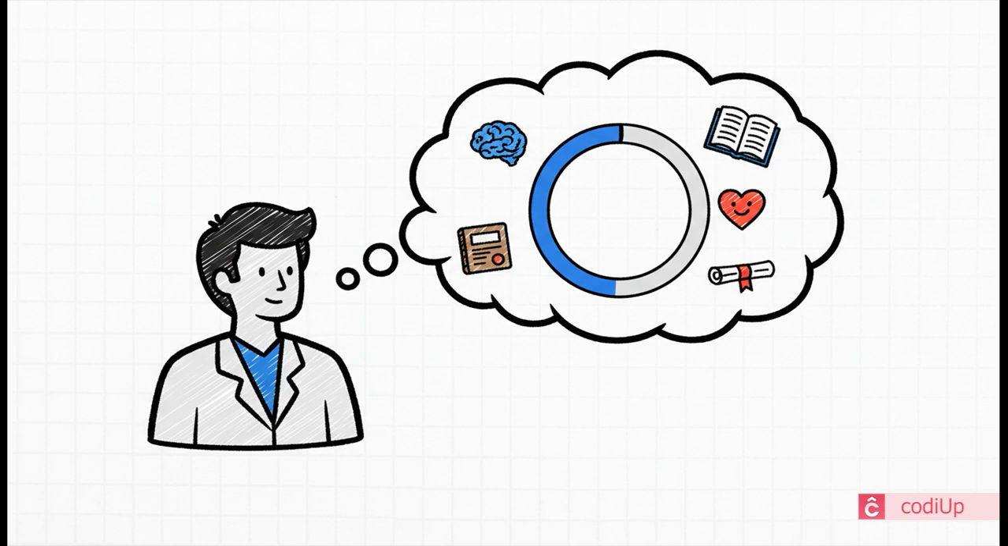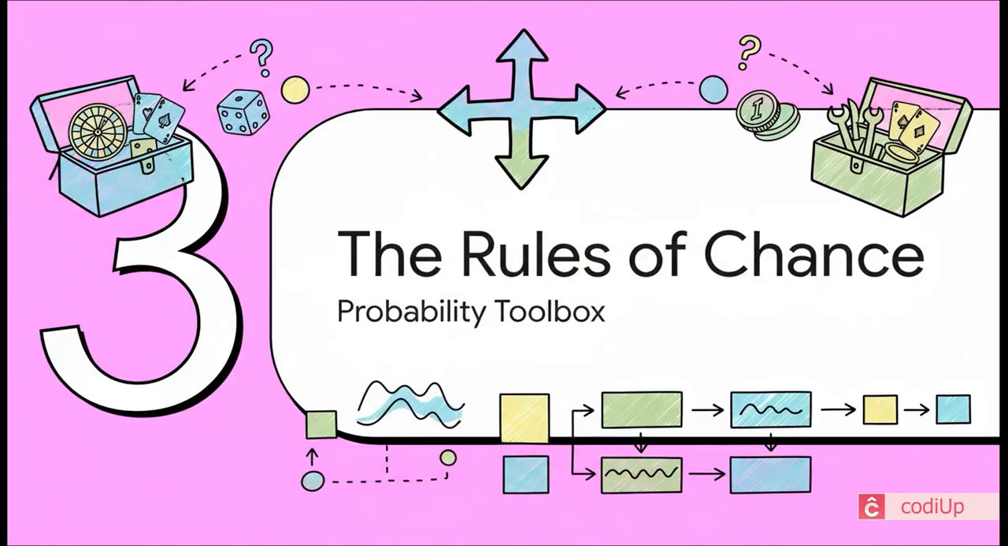That's still a probability, but it's one that's informed by expert opinion, not just a simple formula. Okay, so we know what probability is, and we know its different types. Now let's get practical. How do we start combining probabilities to answer questions that are a little more complex? Well, for that, we need to open up our probability toolbox.